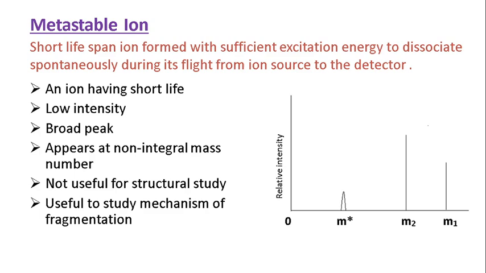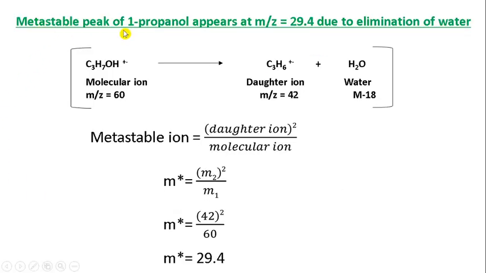Let us take one example. The metastable peak of 1-propanol appears at m by z 29.4. This is a non-integral value due to the elimination of water. So this metastable ion peak gives the information that there is an elimination of water. So let us see this equation. This is the cation radical or molecular ion of 1-propanol. After further fragmentation, there is a formation of daughter ion and elimination of a water molecule. So this is the molecular ion, this is the daughter ion, and this is the eliminated water.